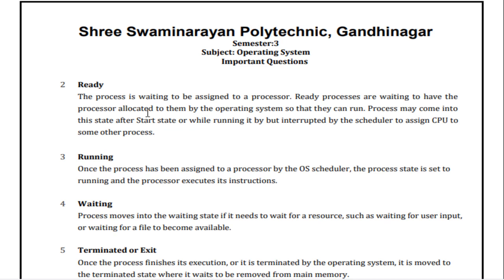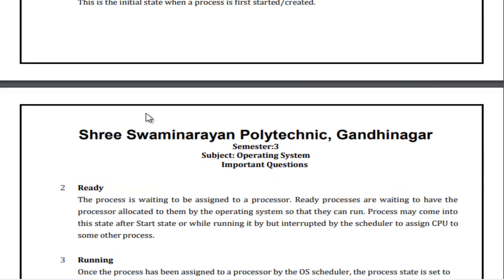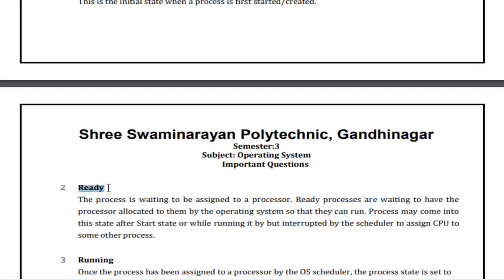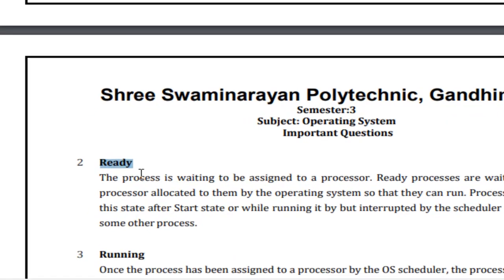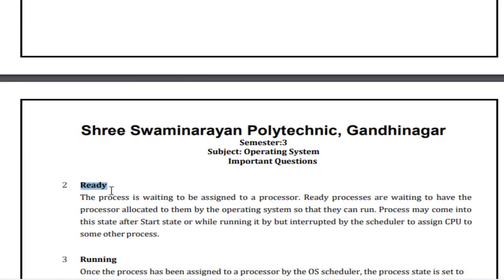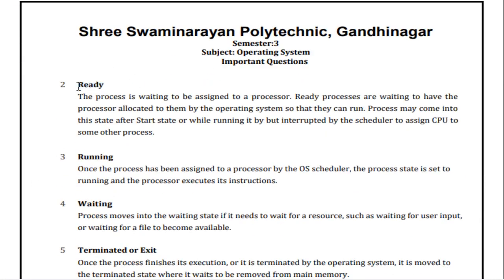Usually what happens, the process may come into the ready state after the start state, or while running it may be interrupted by the scheduler to assign the CPU to some other process. So you have to keep in mind this state comes after the start state, right? Then this process is waiting to be assigned to the processor, and ready processes are waiting to have the processor allocated to them by the operating system. So these are the points for the ready state.